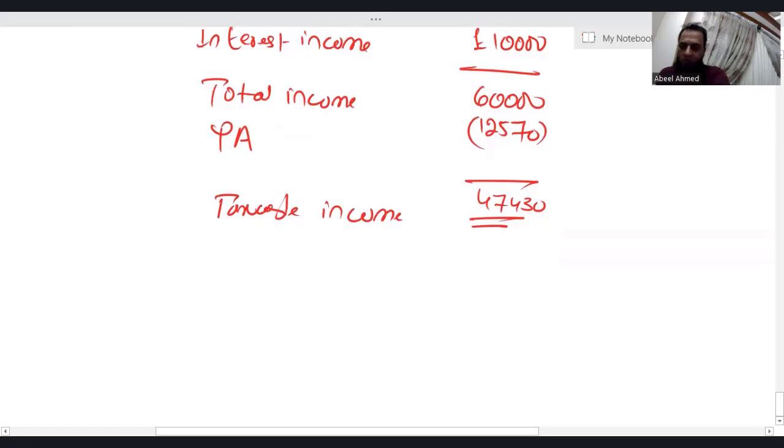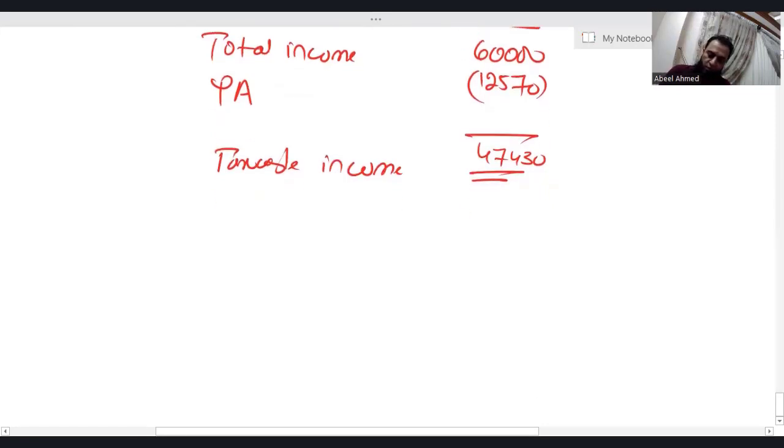So let's calculate income tax. For calculating income tax, since you have more than one source of income, look at what I'm doing. Non-saving, saving income, and let's say total.